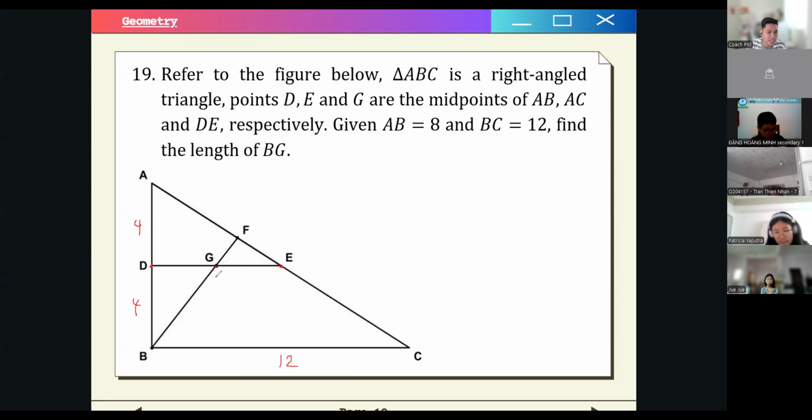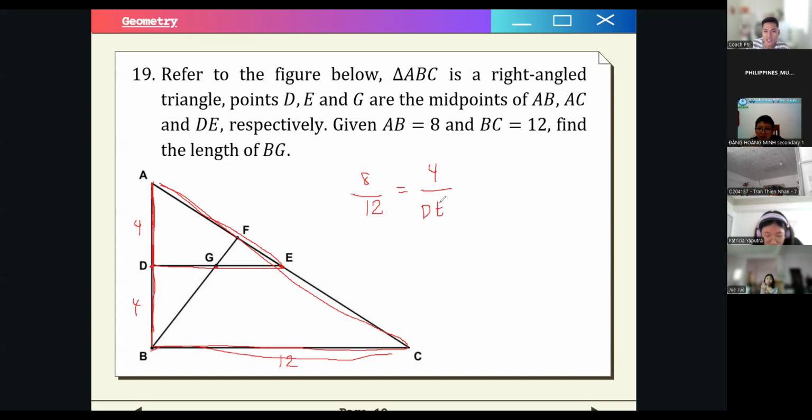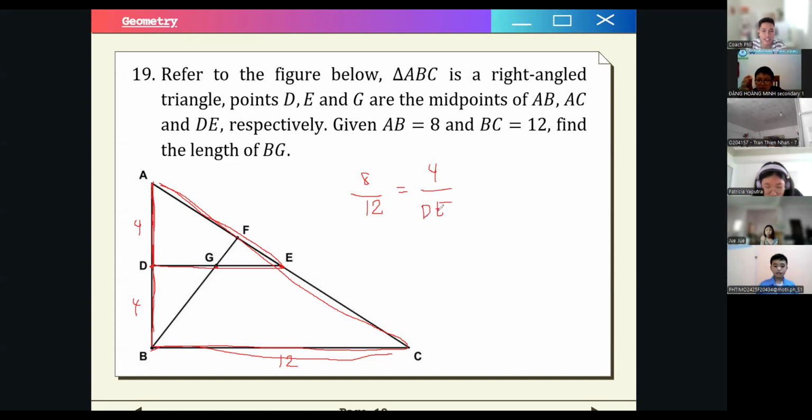So what can we see here? Can you guys see the similar triangles? This one and the big triangle, right? So if we want to use the similar triangle theorem, we will have 8 over 12, right? For the big triangle. So this side over this side is 12. How about for the smaller triangle? 4 and DE, right? So we still don't know the length of DE.